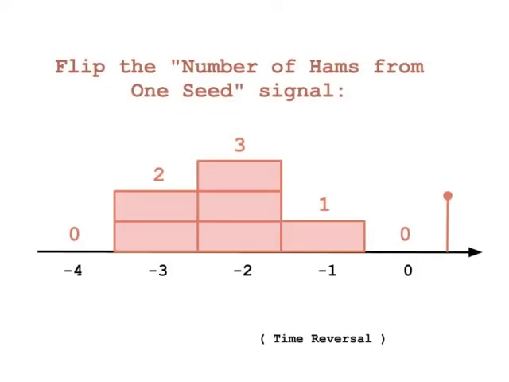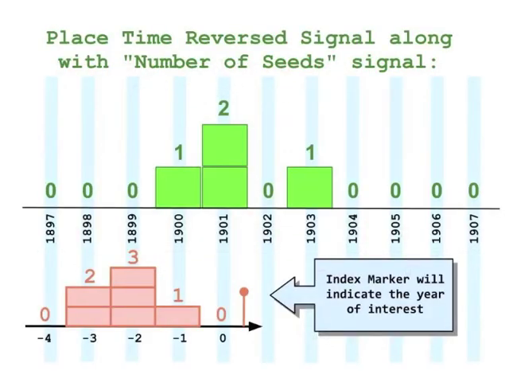First, we'll flip the number of hams from one seed signal. We flip it about the start of year 0. Year 0 is the year that the ham seed is planted. We'll place this time reverse signal along with the number of seeds planted each year signal, and we'll place it in such a way that the index marker on the time reverse signal will indicate the year of interest. So for example, in the figure shown, we are trying to figure out how many hams are produced by the farm in the year 1901.